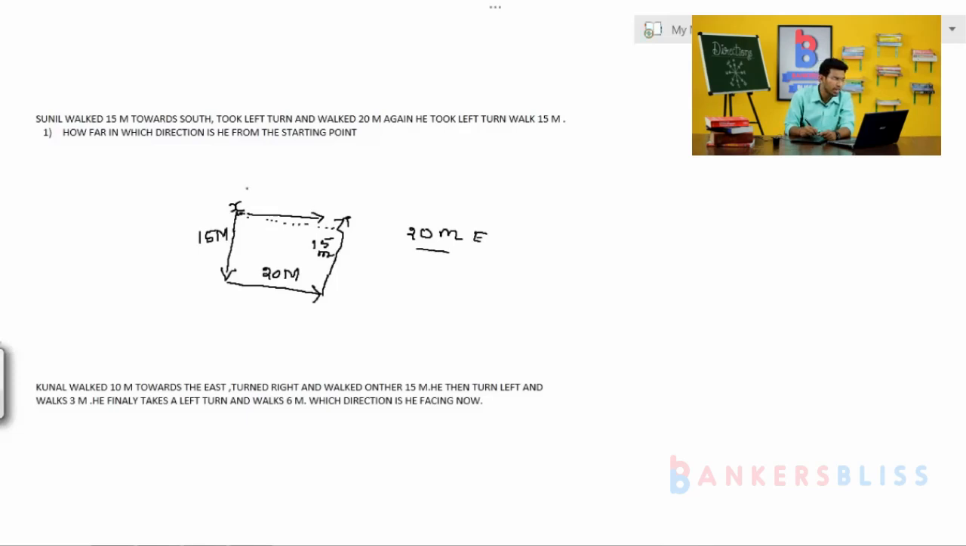They are asking, guys, how far? It is nothing but 20 meters. Then which direction is he from the starting point? It is nothing but east. Already I told you, when the arrow moves to the right turn, it is nothing but east. Is it clear? That's it, guys. The answer for this question is 20 meters towards the east. Okay. So next,